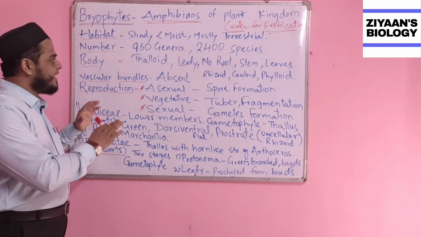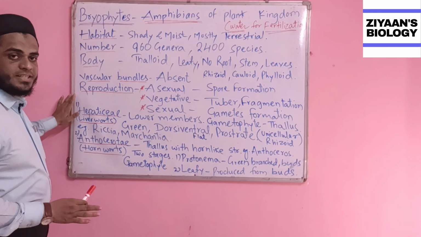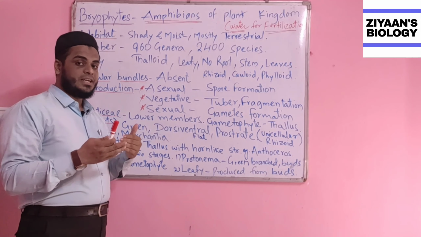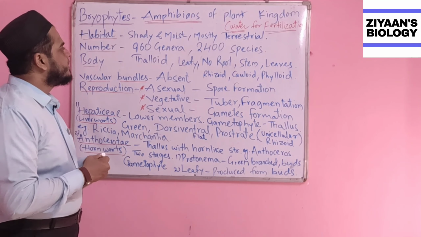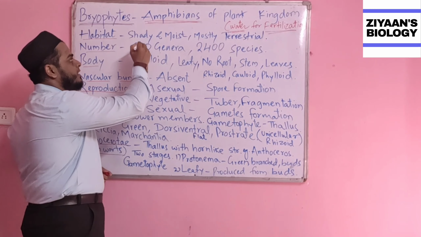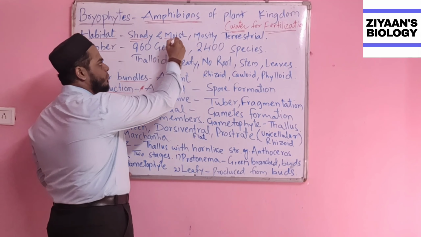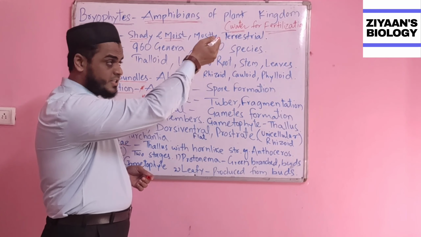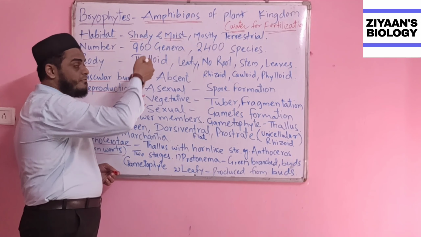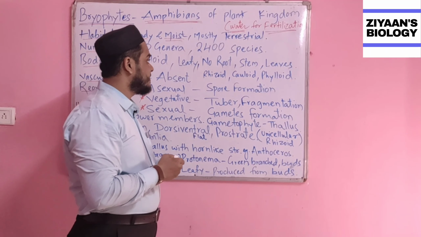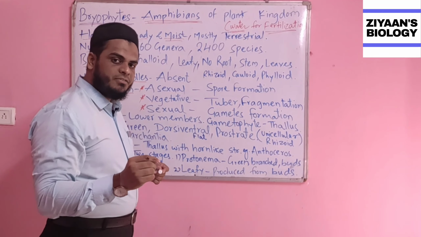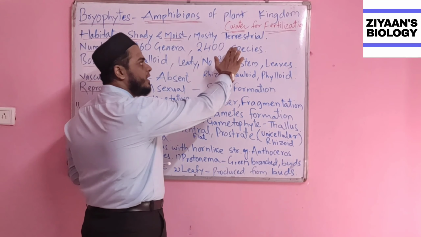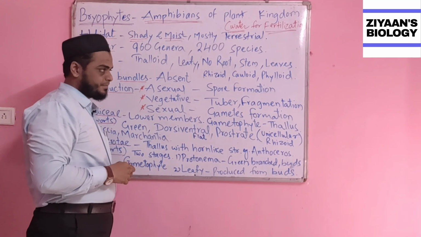Here I have divided the most important characteristics. What is their location? That is what we call the habitat. They are basically present in shady and moist places. Again, they require water for fertilization, and for that they have to be in shady and moist places. But the majority of the members of the division Bryophyta are terrestrial plants.